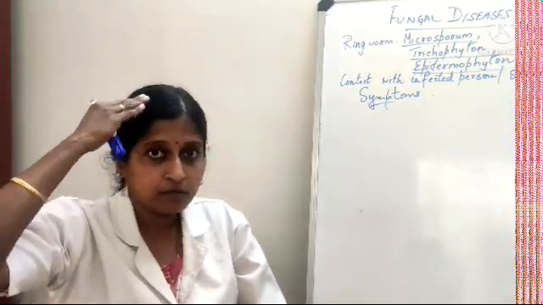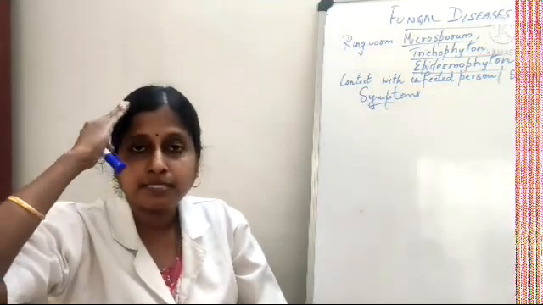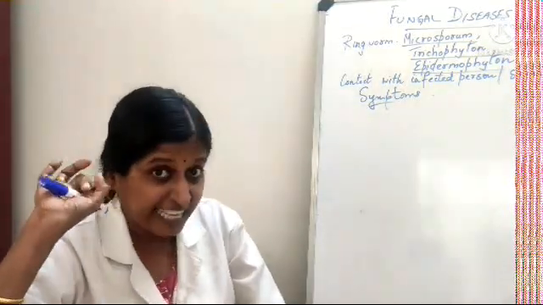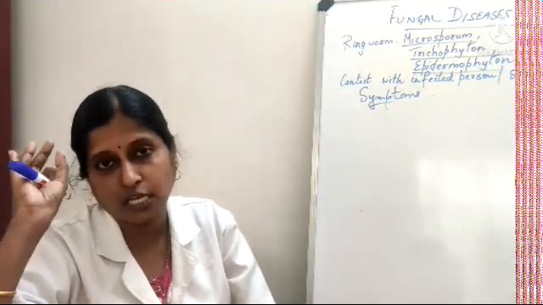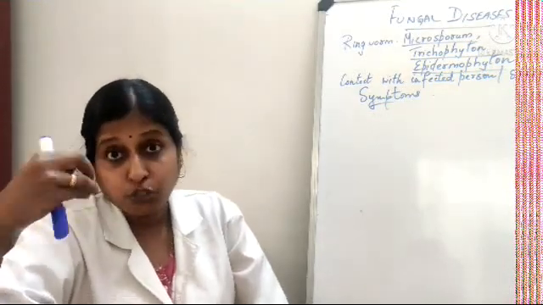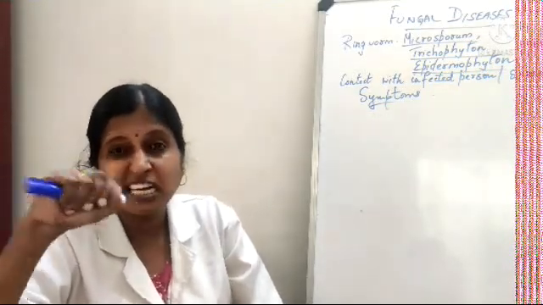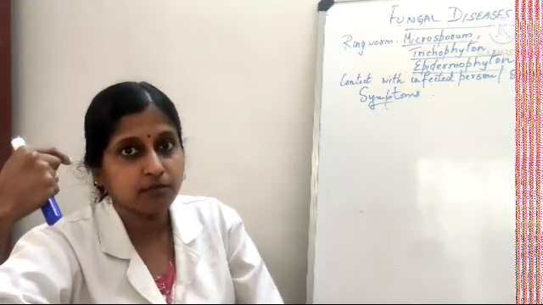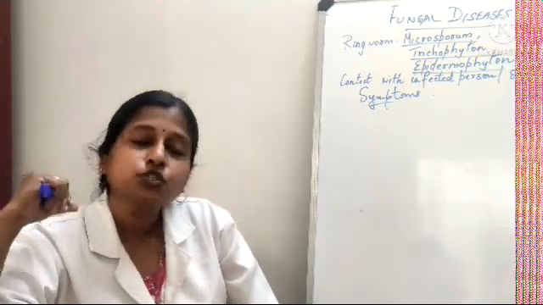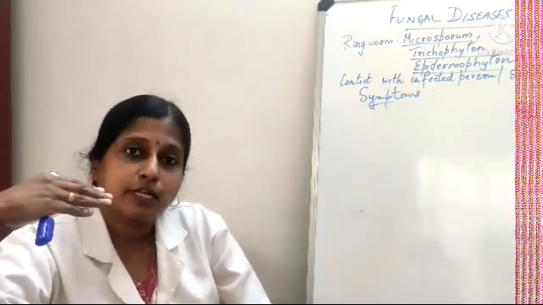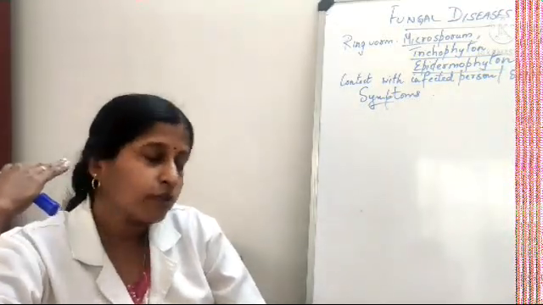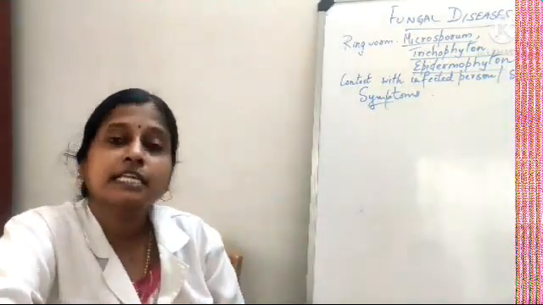The scalp, you know, below the hair, the head scalp, there you can find, or on the skin you can find, as well as on the nails, these dry scaly lesions start to appear. And sometimes, if these lesions are not treated in proper time, they will start itching and can spread, means from one place to another place it can easily spread. Okay, so these organisms are likely to cause this disease. Okay, so in fungal diseases we are just dealing with ringworm.